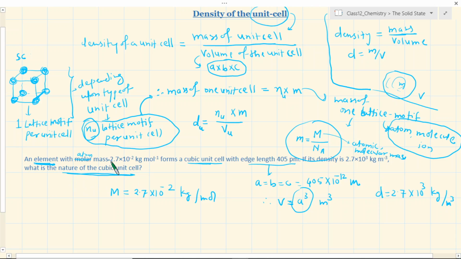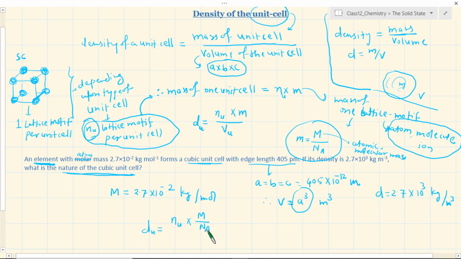Please, to find out the nature of the unit cell, the only thing you need to know is how many lattice points there are per unit cell. It is definitely cubic, which is given here, but how many lattice points there are, you have to figure out per unit cell. And you see that this formula relates to that. All you need to find out is n. In your book that symbol may be Z also, doesn't matter. But here I know d, which is given as the density of the substance, d is equal to n into M, and M upon Na, the Avogadro number, divided by the volume a cube.